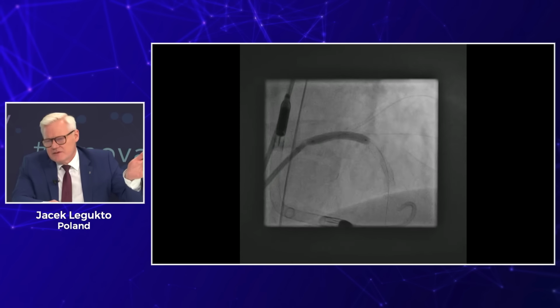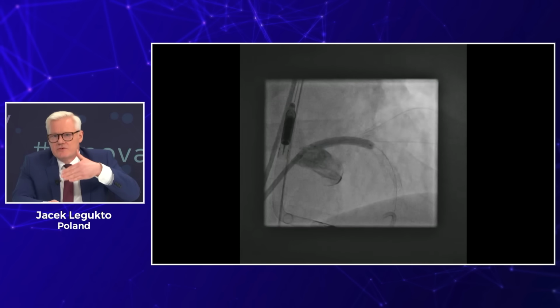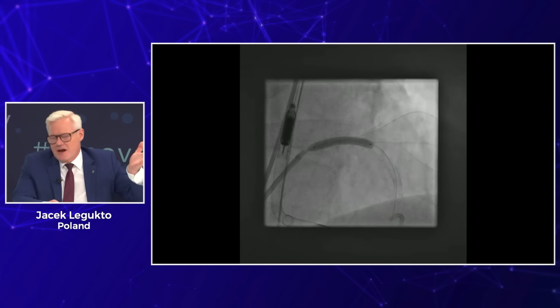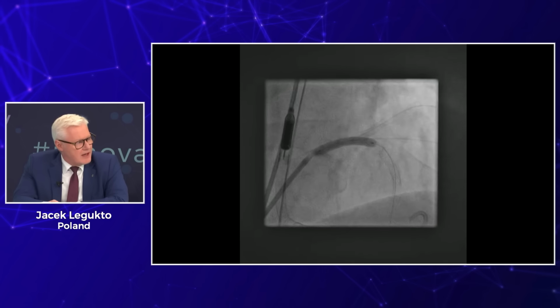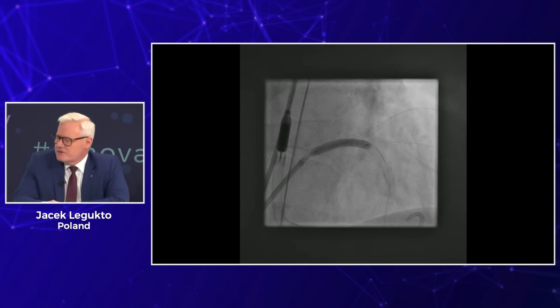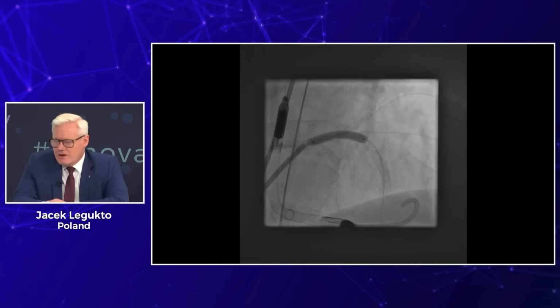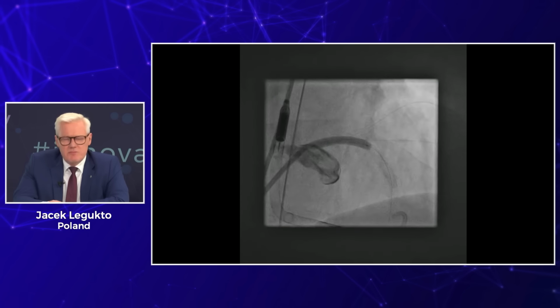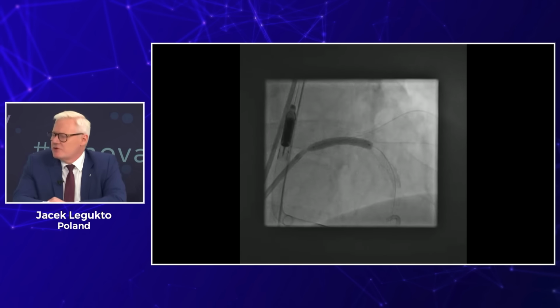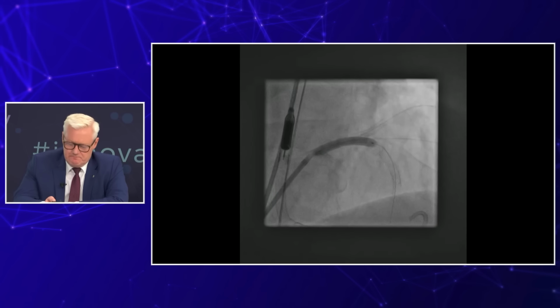This is very difficult. Sometimes we spend a lot of time and use multiple projections from LAO cranial to AP cranial. I believe that in the future we will use more and more often computed tomography coronary angiography, CCTA, and we will plan this based on CCTA, then choosing the appropriate projection. It would be much easier. Okay, next slide.